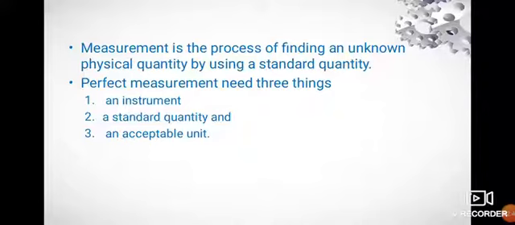Measurement. What is measurement? Measurement is the process of finding an unknown physical quantity by using a standard quantity. Perfect measurement needs three things. They are an instrument, a standard quantity, and an acceptable unit.